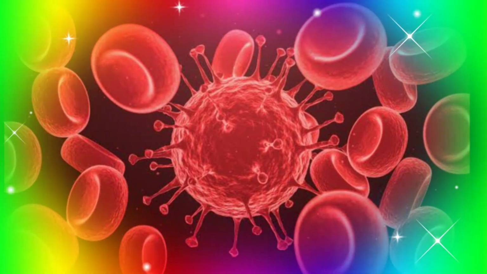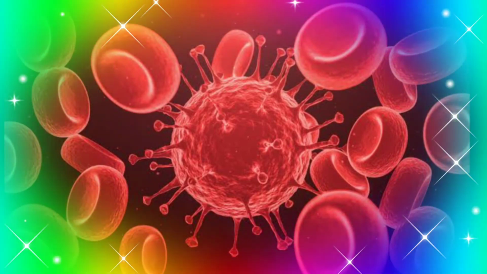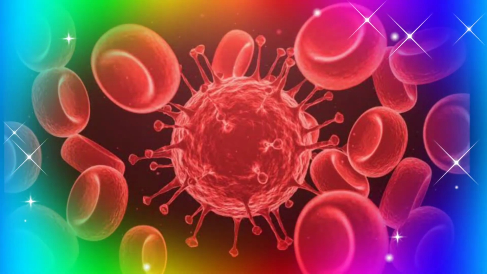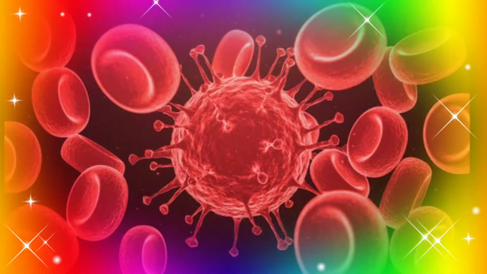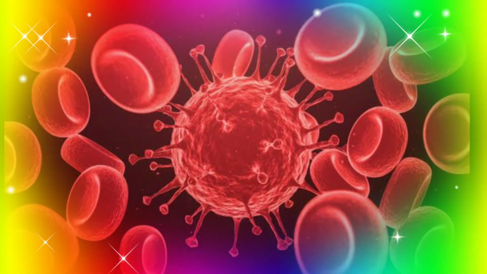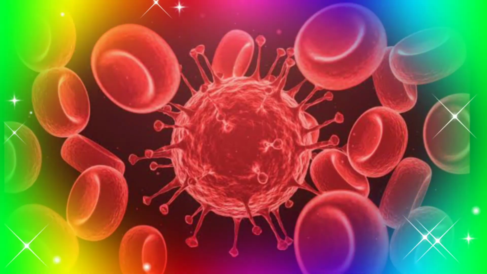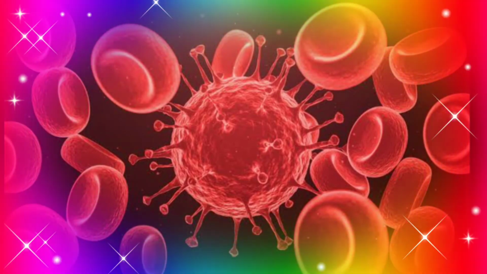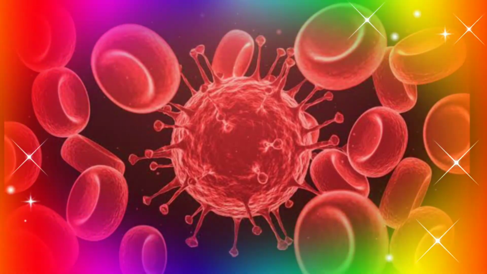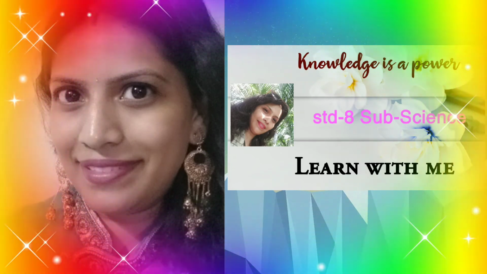The sixth function is thermoregulation. Body temperature is maintained constant at 37 degrees Celsius by vasodilation and vasoconstriction. Seventh function is maintaining the balance of minerals like sodium, potassium in the body. And the last function of blood is, if bleeding occurs at an injury, platelets and a protein called fibrinogen of the blood form a clot and seal the injury. So students, here we have finished, and in the next video we will see the next part.